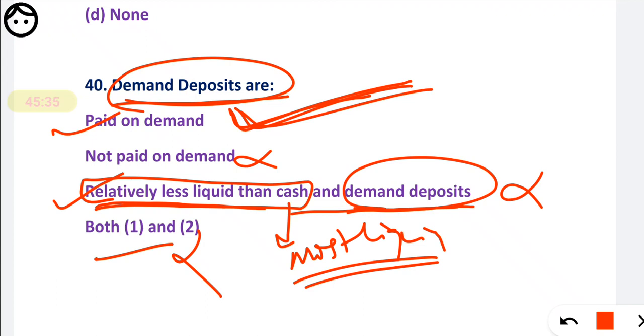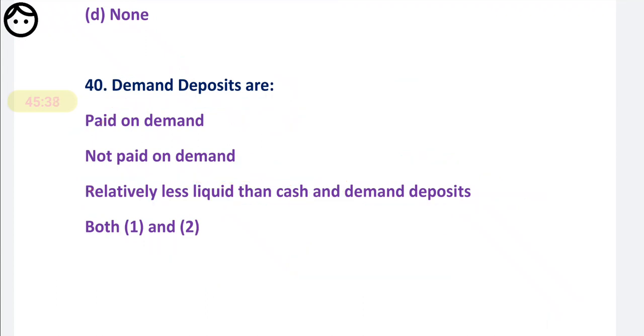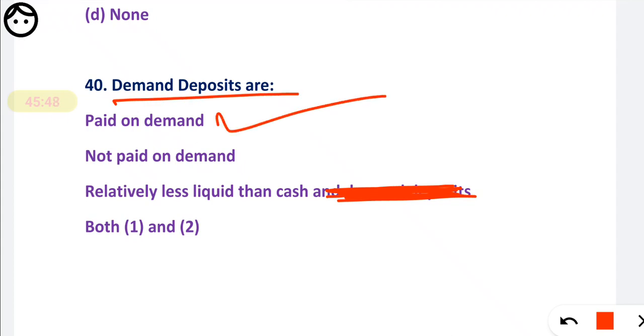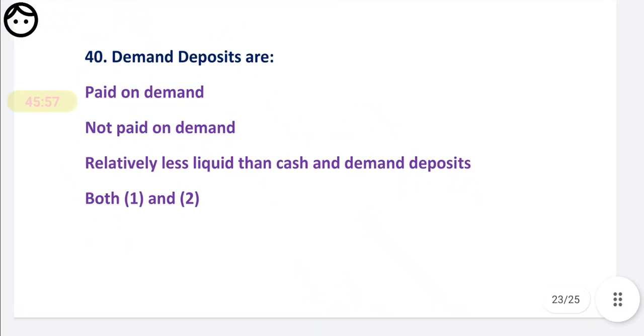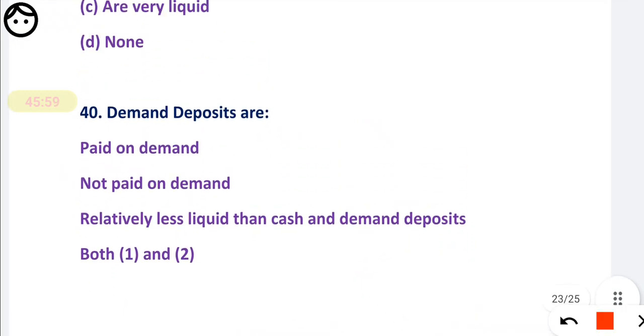But sometimes remember, if they have not given this line, then which will be the possible question? Demand deposits are paid on demand and they are less liquid than cash. It is also correct. So both of these will be correct options. But here in this case, they have compared demand deposits with demand deposits.